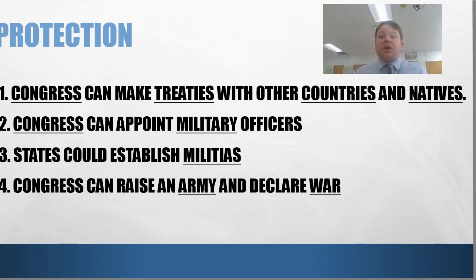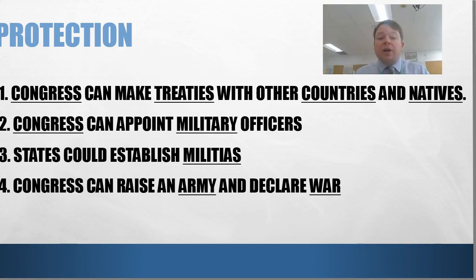The Congress can appoint military officers. So the Continental Congress said, hey, George Washington, you're the general of the Continental Army. And then George Washington could name his other generals, and Congress would approve those. The state could establish militias. So this is a little bit tricky. The Continental Army itself was technically coming from the states because they were state militias. So there was no kind of federal American army. It was going to be state militias.